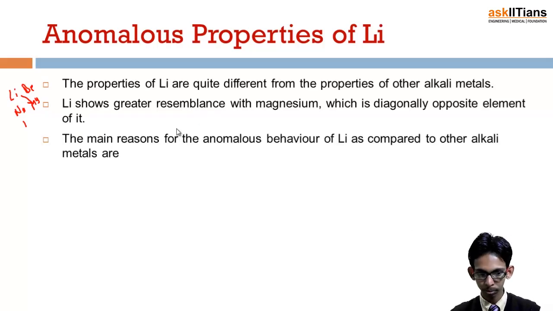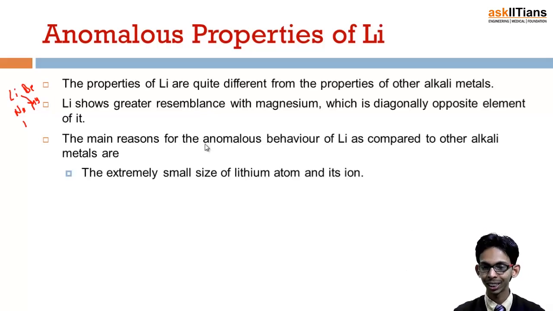We'll see this. So the main reasons for the anomalous behavior of lithium are, first, extremely small size. The size of lithium is very small, because of which its ionization energy is very high, and its reduction potential is also high. We'll see why.